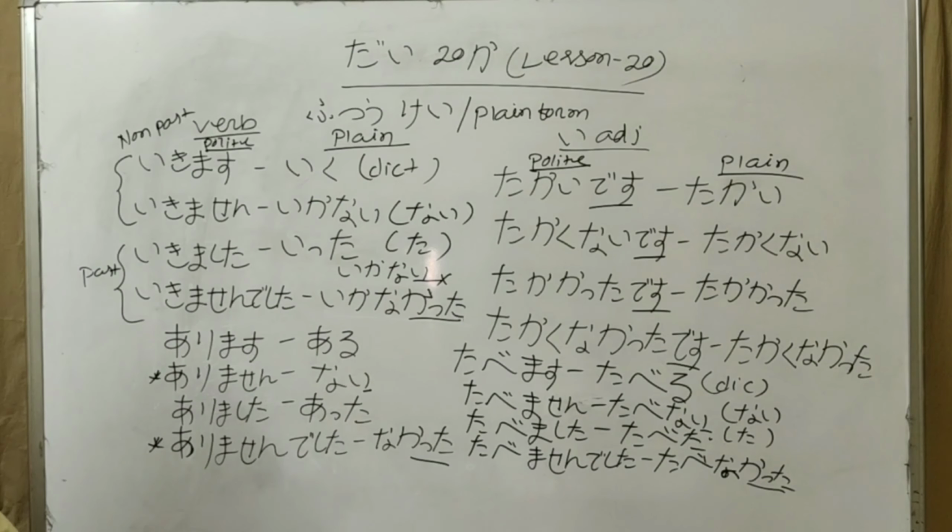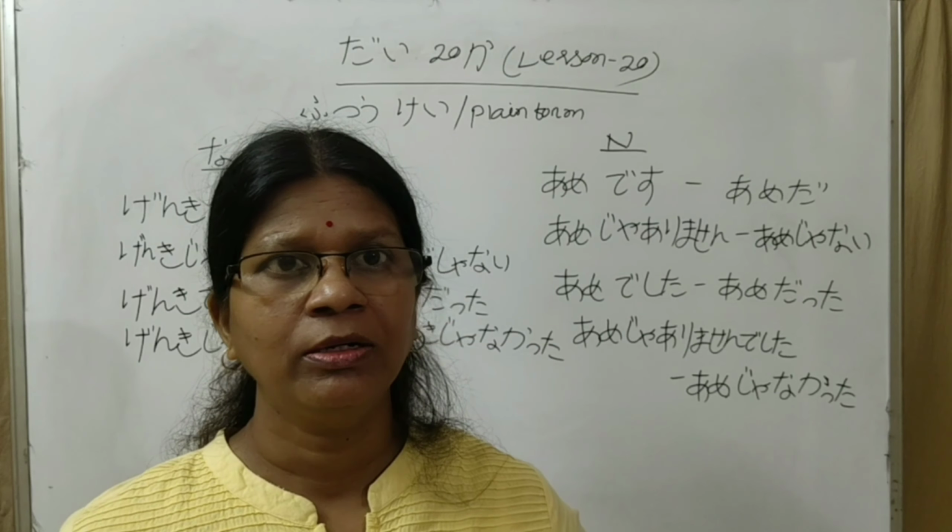Now learn how to change from polite form to plain form in na adjectives and nouns. Polite form, plain form. Genki desu, genki da. In polite it is desu. It omits desu and adds da when it changes to plain form. Genki ja arimasen, genki ja nai.